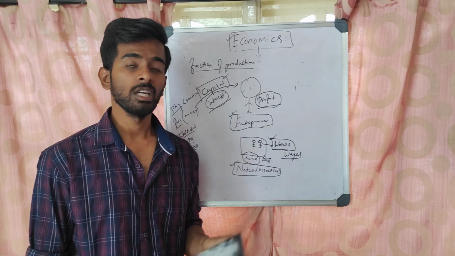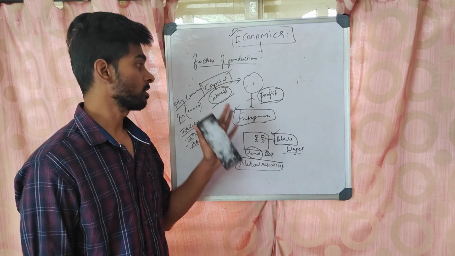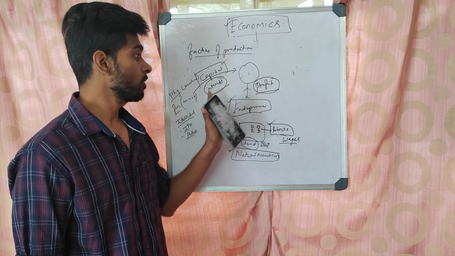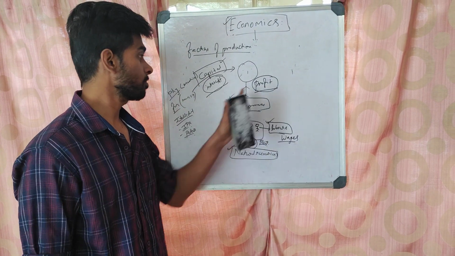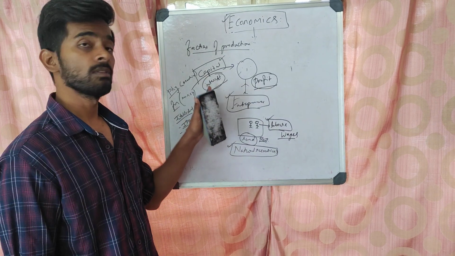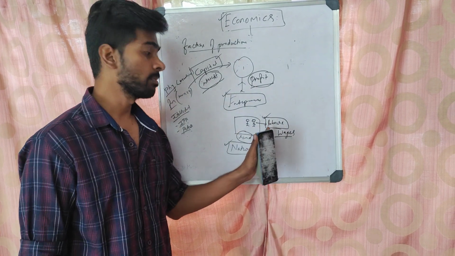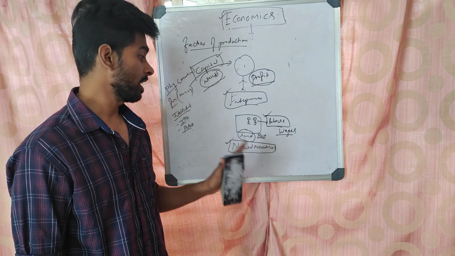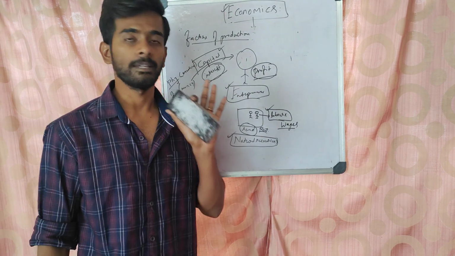Whatever the firm may be, whatever the production may be, these are the four factors of production, and what they take home from this is profit and interest. The entrepreneur will take profit. For capital, interest will be given. Laborers will get wages, and for land or natural resources, you have to pay rent.